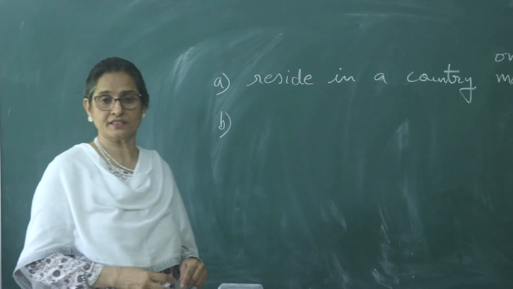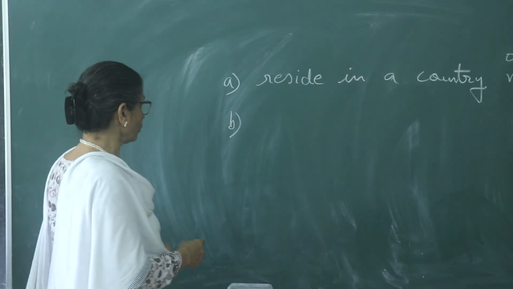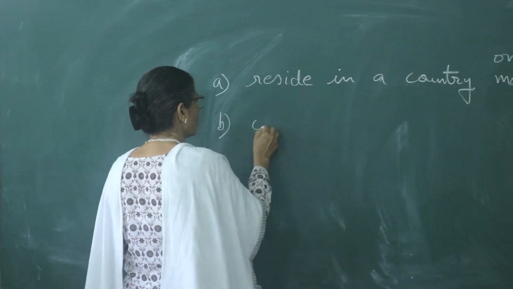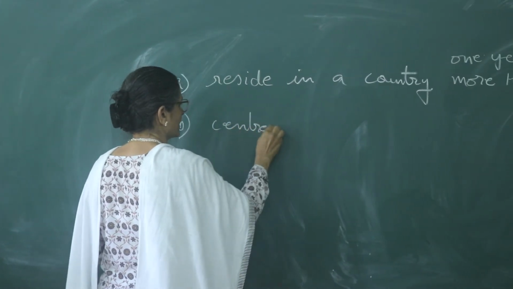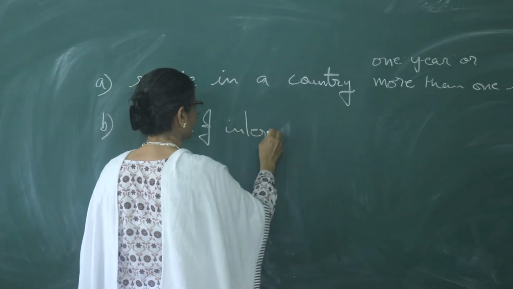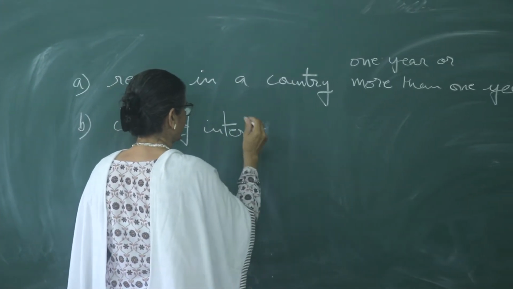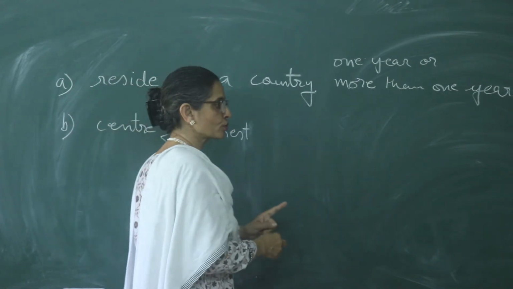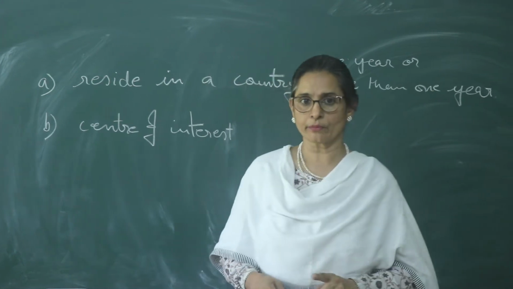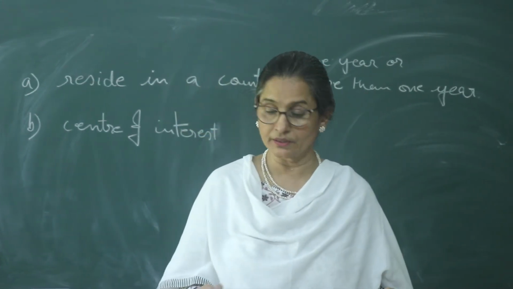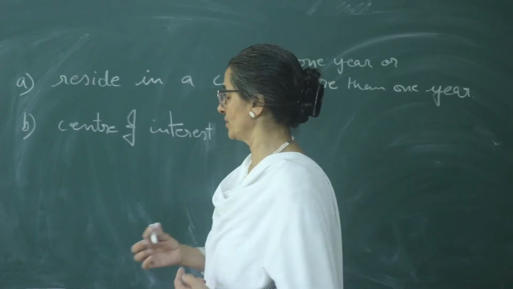And the second condition, which also must be fulfilled, is the center of interest. The center of interest of the resident must lie in the country in which he is residing. The center of interest refers to the economic activities of earning, spending and accumulation.